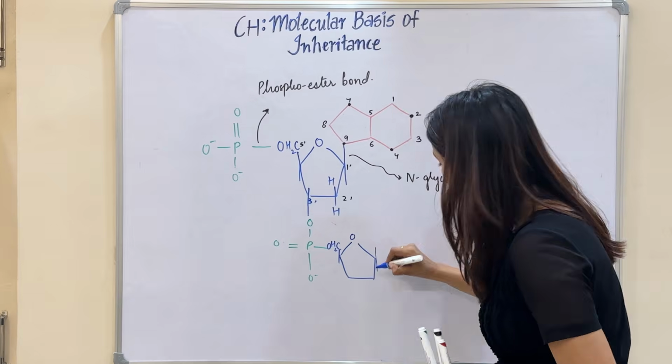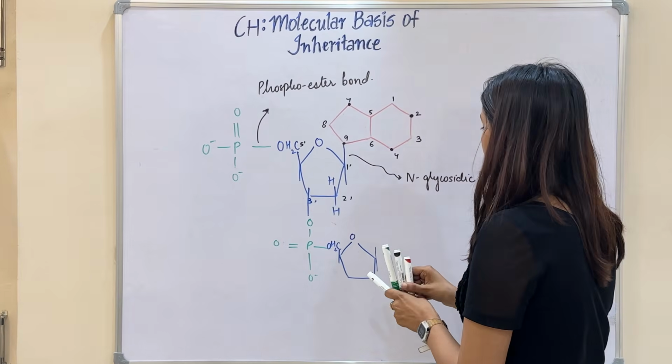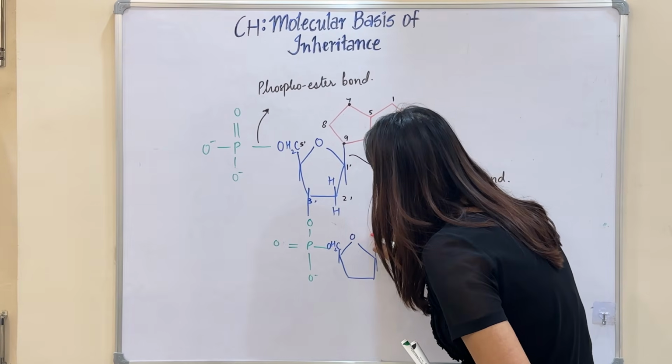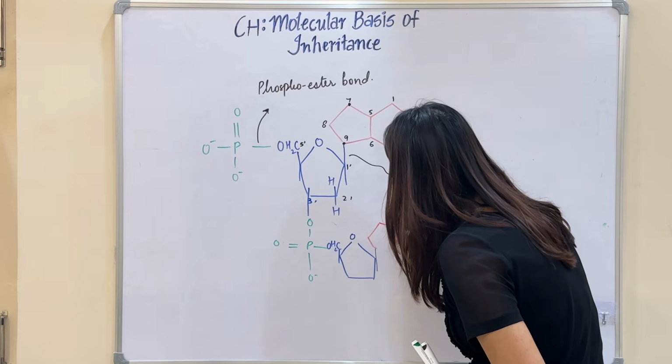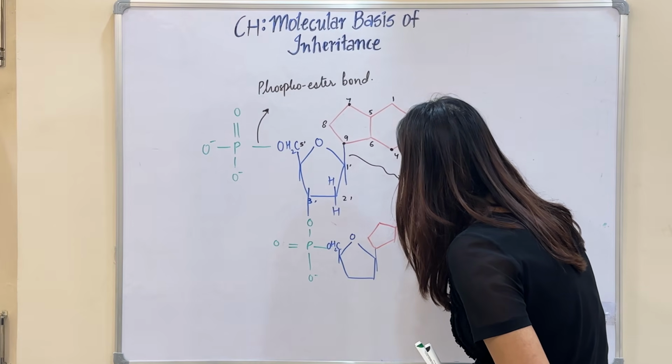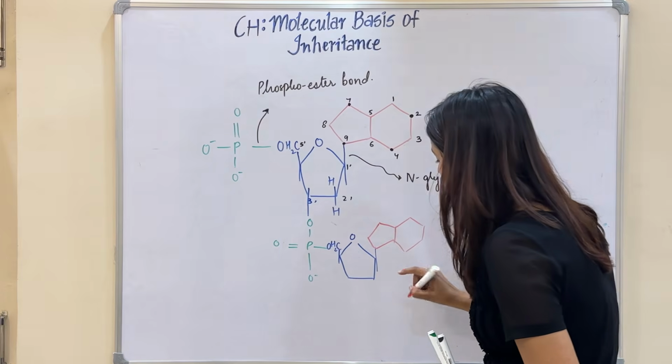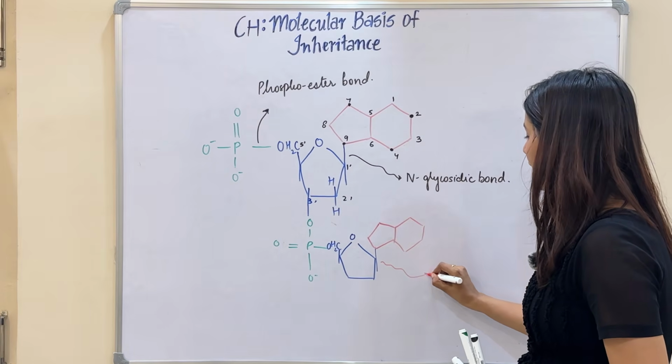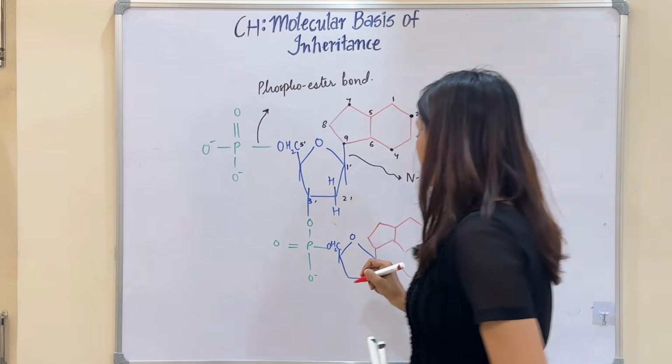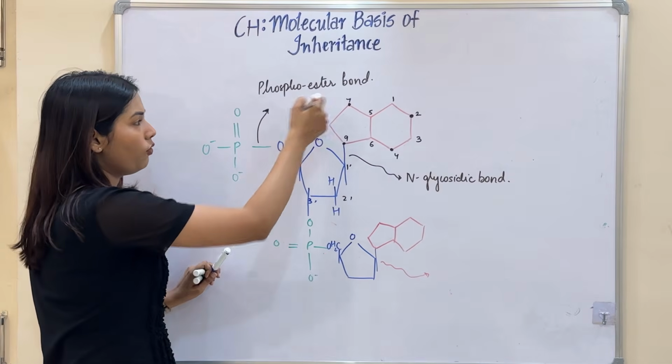And here what is going to happen, a nitrogenous base is going to form a bond. And again, this is going to be my N-glycosidic bond. This bond is my phosphoester bond.